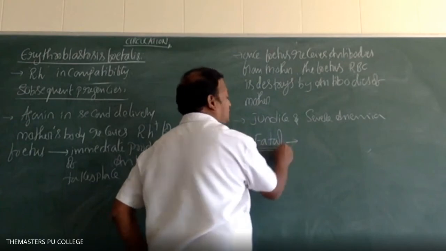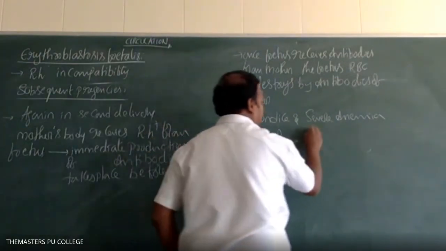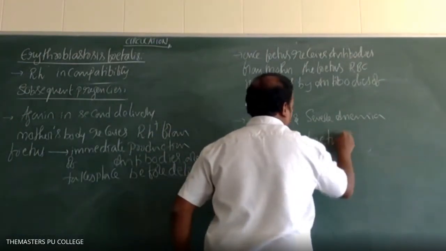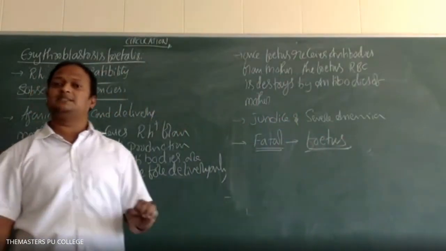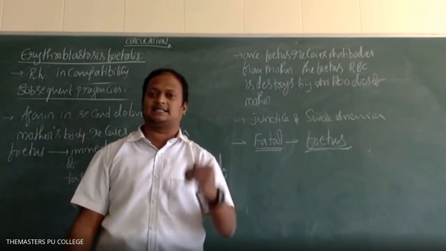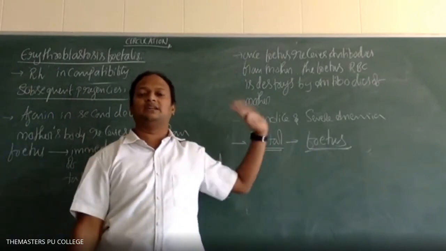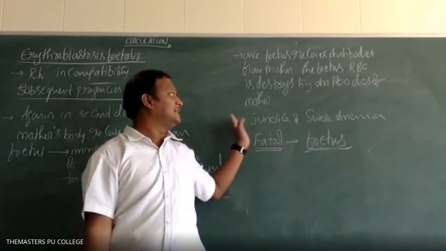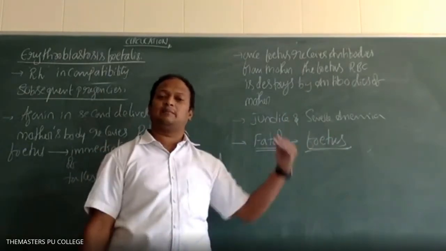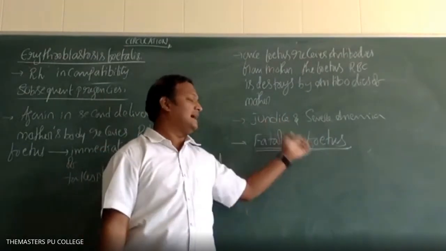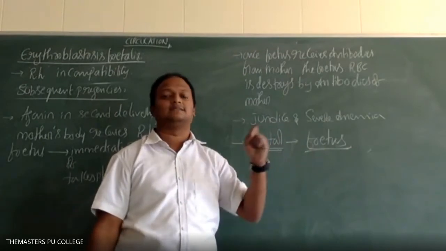Which one, fatal? Which one, death cases? Fetus or mother? Fetus, because in the fetus all the RBC is going to be destroyed by the antibodies of the mother. So jaundice and severe anemia take place, the number of RBCs decreases, and fatal cases also occur.